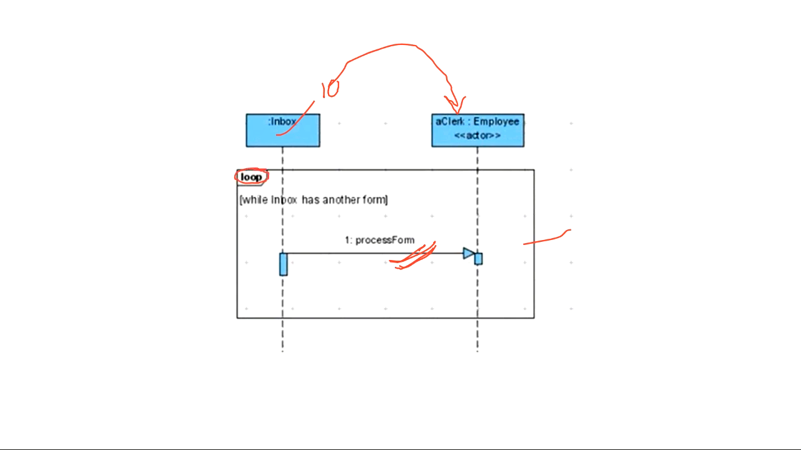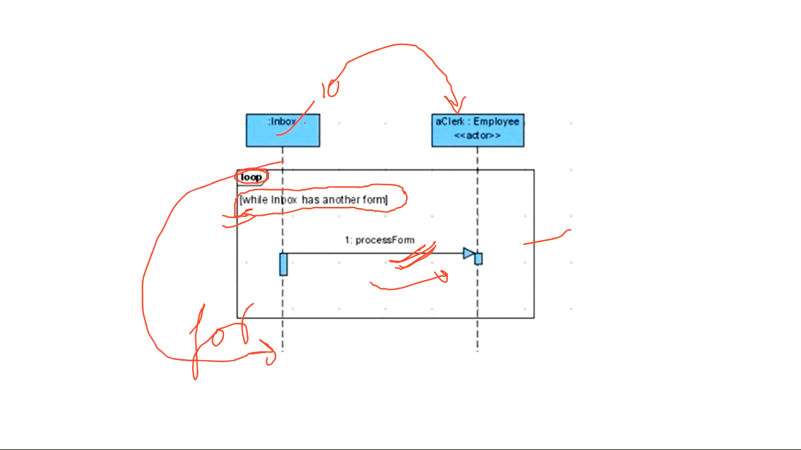And obviously this is just like for or while, you can say, and in normal programming there are conditions. This is your condition. Until when will this loop run? As long as the inbox has another form. As long as there is a form lying in the inbox, you have to process the form. When the inbox is empty, there are no more forms, you can come out of the loop directly here. So this is regarding the loop.